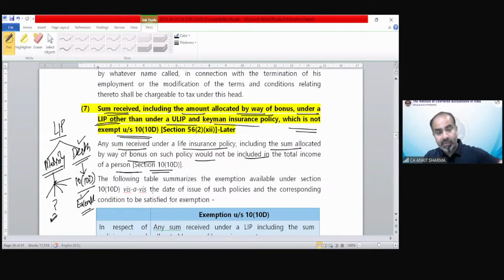Achha, whatever homework I have given to you, you have solved it, students. If there is any issue, you can ask me, okay?